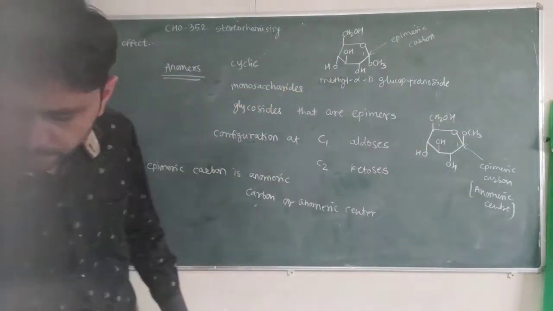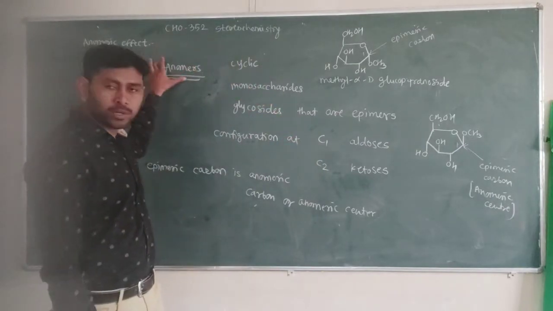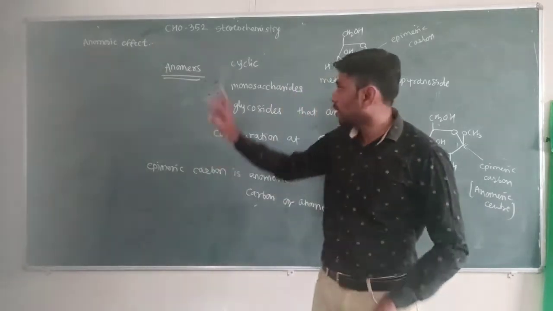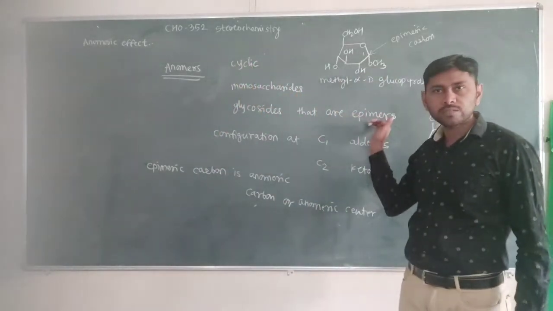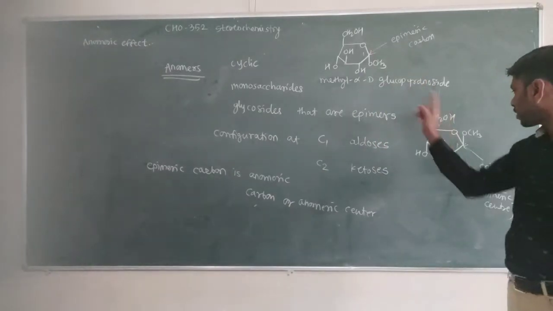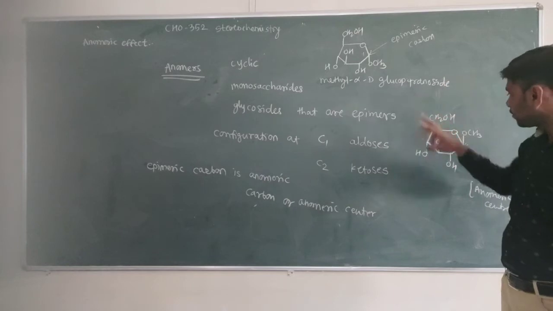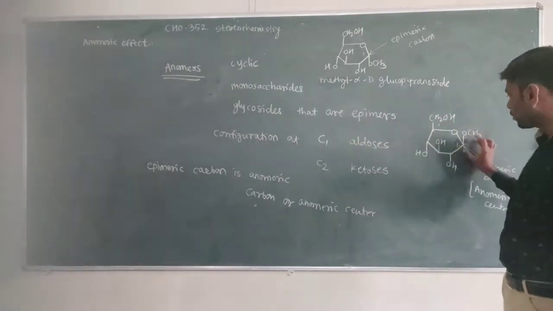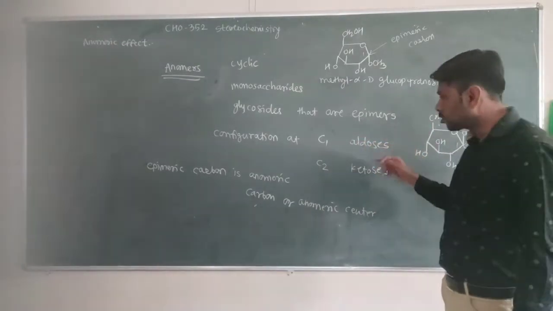So basically you got to know what an anomer is before knowing the anomeric effect. An anomer is a cyclic monosaccharide or glycoside that are epimers, which differ in configuration at C1 in aldoses and C2 in ketoses.